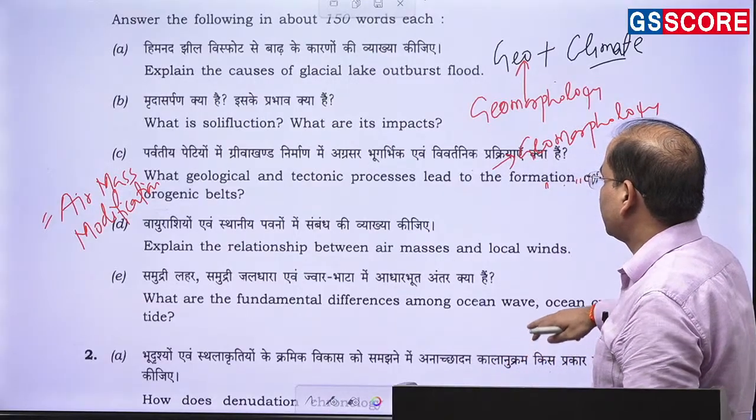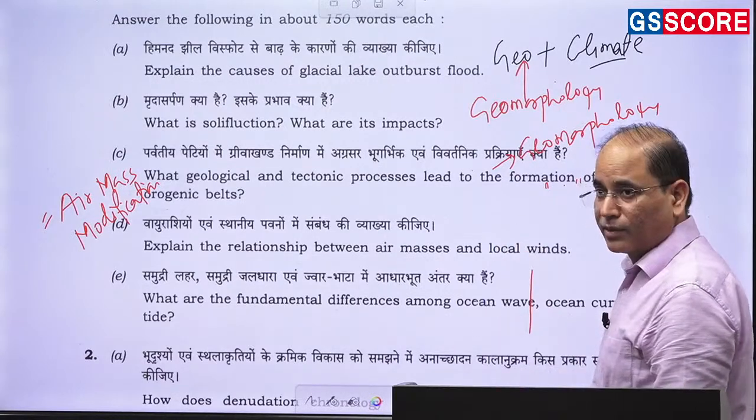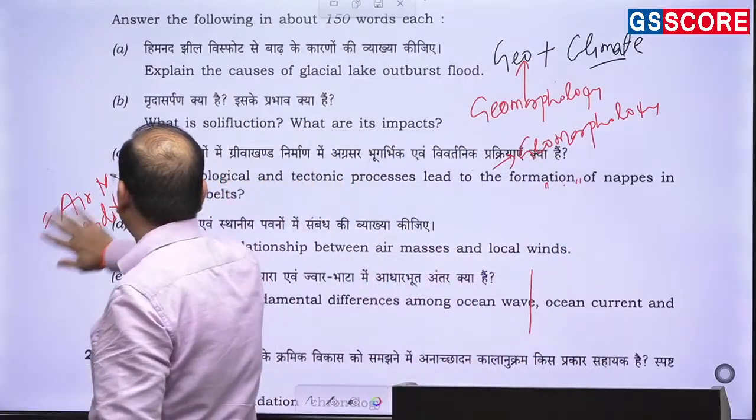Moving to the next question. So this is a question of climatology. It is a question that has been asked from the climate topic.